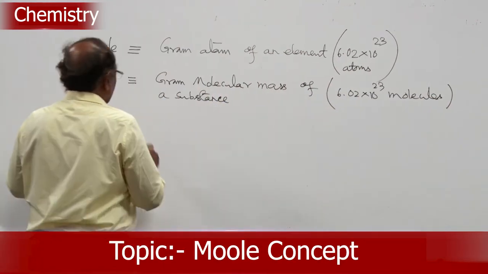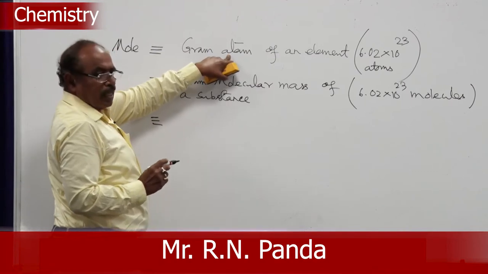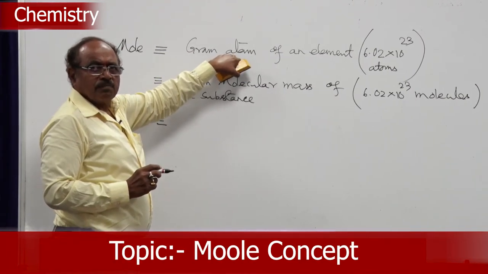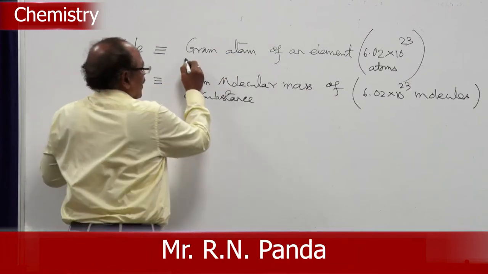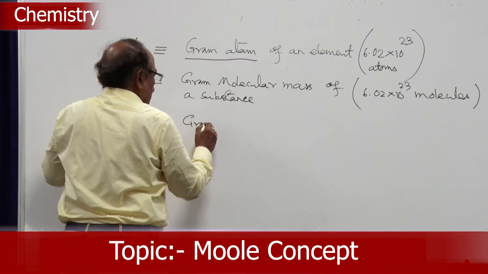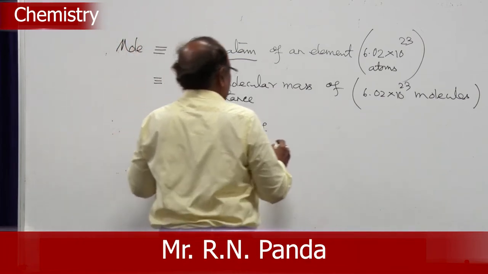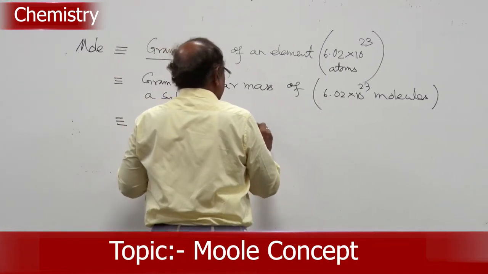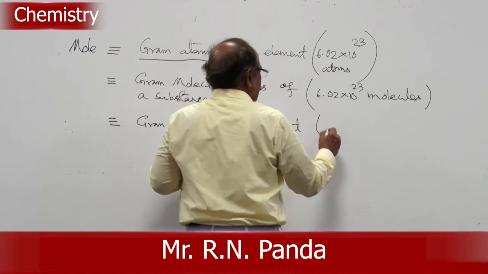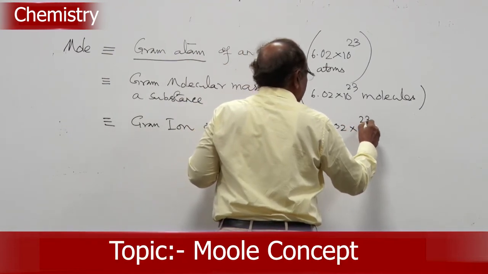Now, if you come to ion, the same atom when it loses an electron or gains an electron forms an ion. Gram atom is equal to gram ion. So, in place of gram atom we can also write gram ion. So, gram ion of the element contains 6.02 into 10 to the power 23 ions.